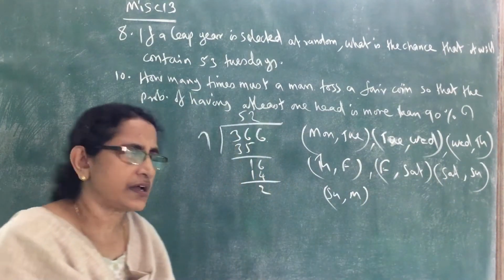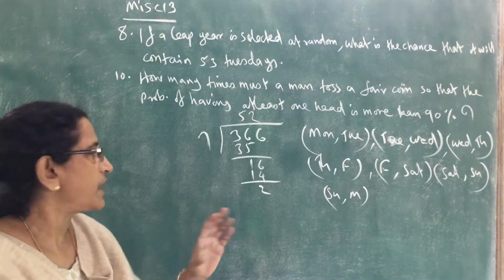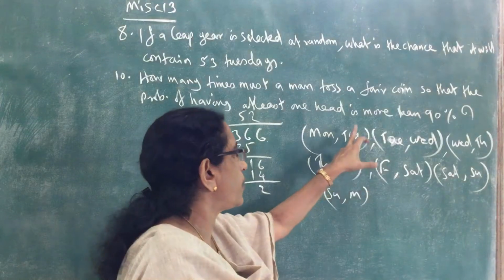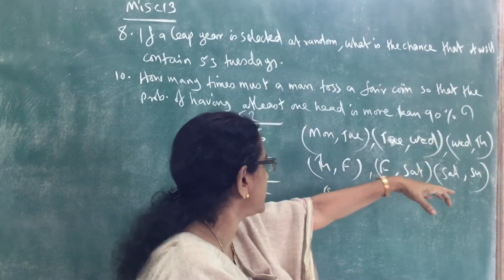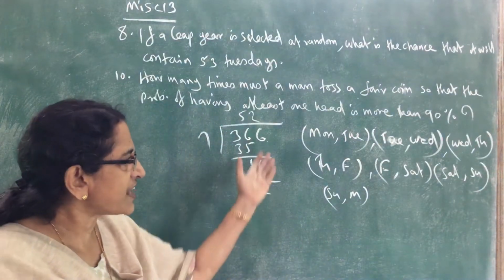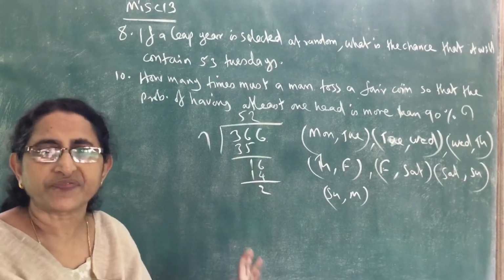So these are the possible outcomes of these 2 days.